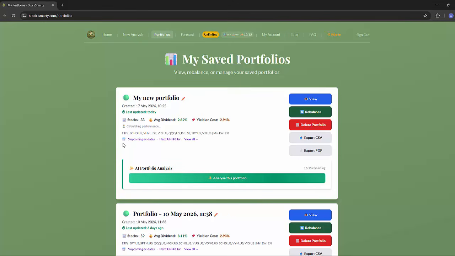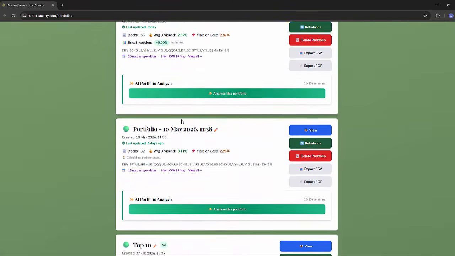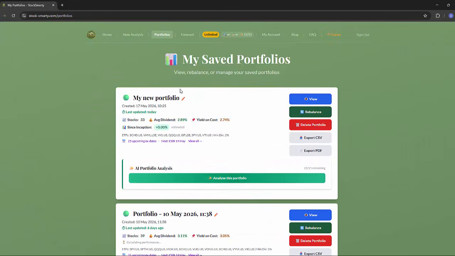From now on, you don't need to start from scratch, you just rebalance the portfolio as the underlying ETFs change. So now we're on our portfolios page. Within our portfolios page, we can see all the portfolios that we have saved over time, including the most recent one, which we have here. You'll see numerous things on the face card for the portfolio. You've got the number of stocks, its average dividend yield, its yield on cost, any increase or decrease since inception, along with the ETFs which are contained within this portfolio. It's good for a quick glance to see how things are getting on.